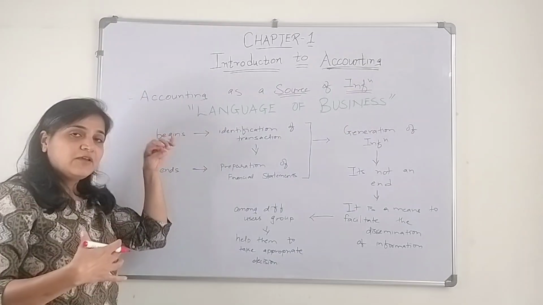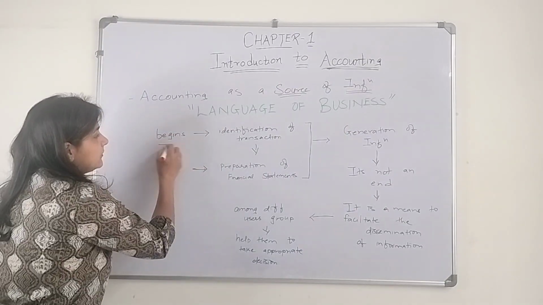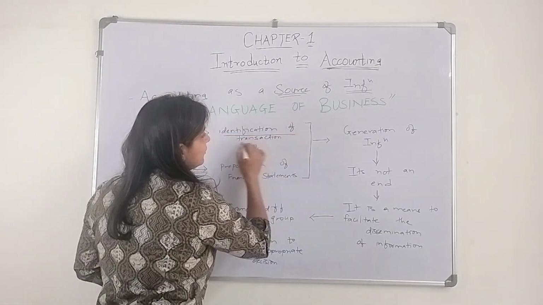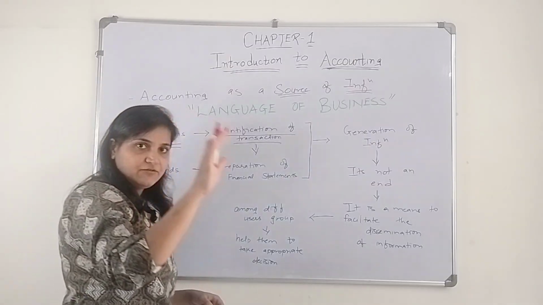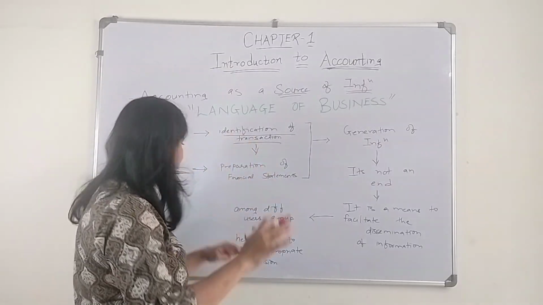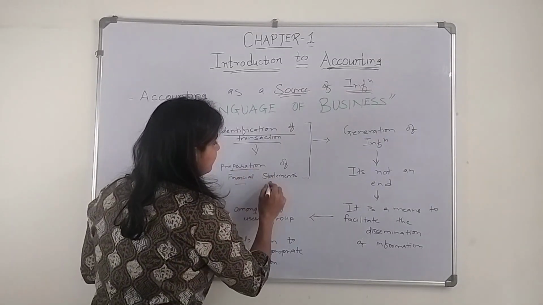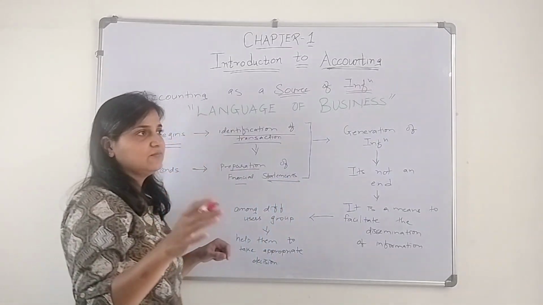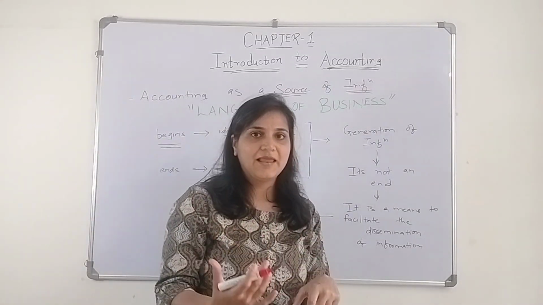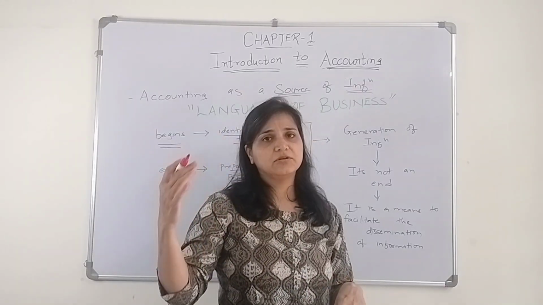So when we say accounting, where does it begin? It begins with the identification of transactions. We identify the transaction, it starts with that. And where does this process end? With the preparation of financial statements. Financial statements are the profit and loss account and balance sheet. I will explain all these things to you later.